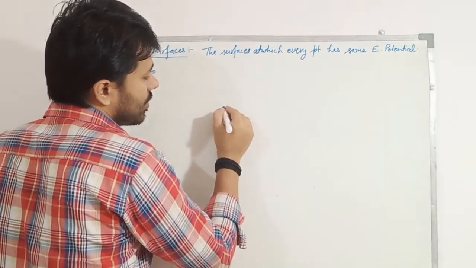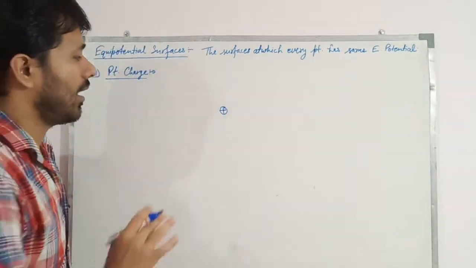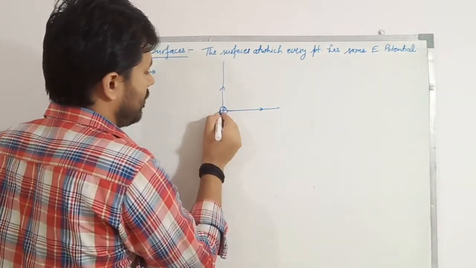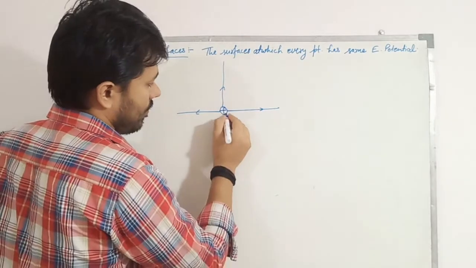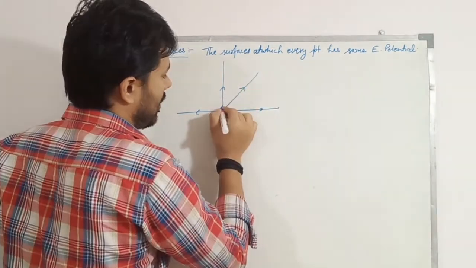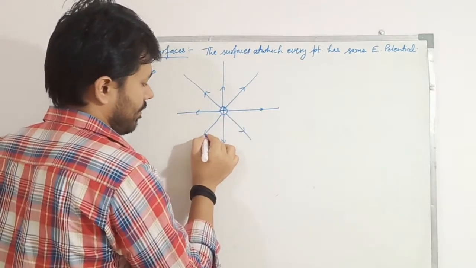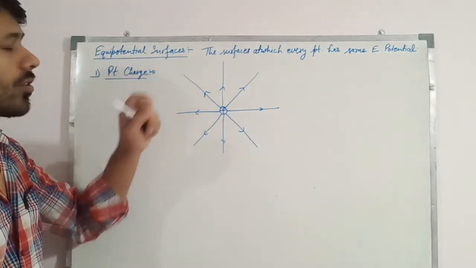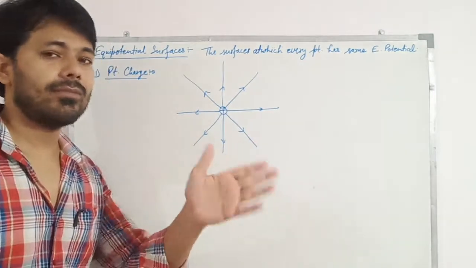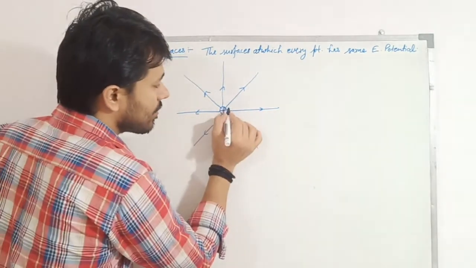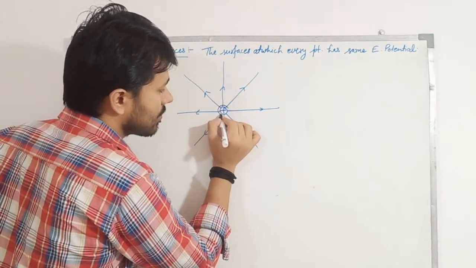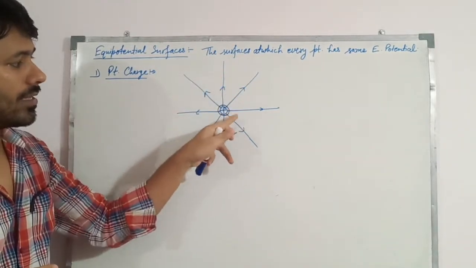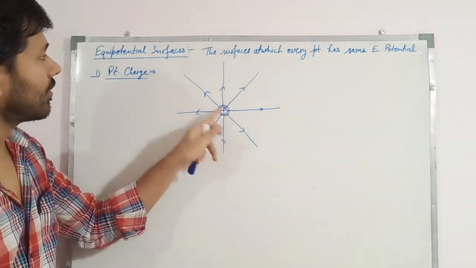This is a positive point charge, right? And positive charge means electric field lines are outward from the positive charge. These are electric field lines, right? Okay. Now we have to draw the equipotential surface, and equipotential surface क्या होता है? इलेक्ट्रिक फील्ड पे परपेंडिकुलर. तो कौन सा सरफेस होगा? A sphere. स्फीयर तो होगा जो क्या होगा? हमेशा इलेक्ट्रिक फील्ड लाइंस पे क्या होगा? परपेंडिकुलर. तो this sphere is equipotential surface.